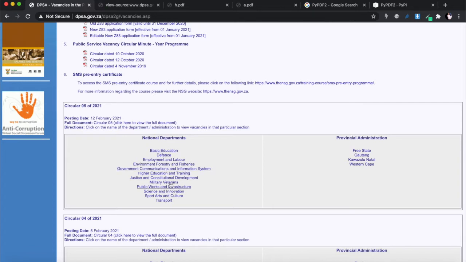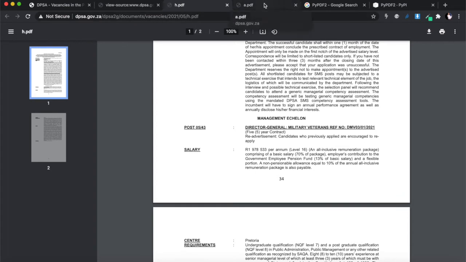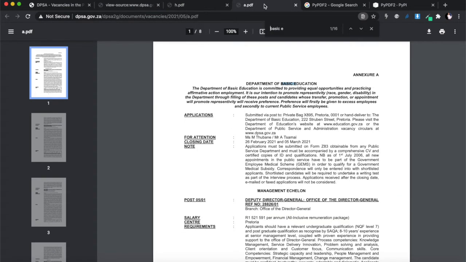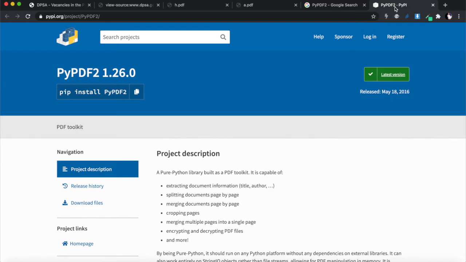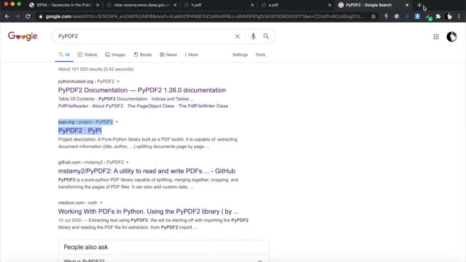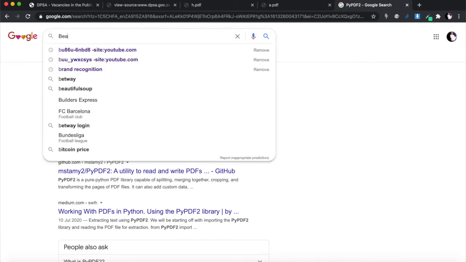I want to get these links from this website. The only website I'm going to hard code is this one, and from it I will get these links. Then I will click these links using my crawler, which opens individual PDFs, and then download those PDFs individually and extract the information. So before we go into the code for extracting the information, let's first go through the code for going through this website using Beautiful Soup. I'm going to close that and search for Beautiful Soup.